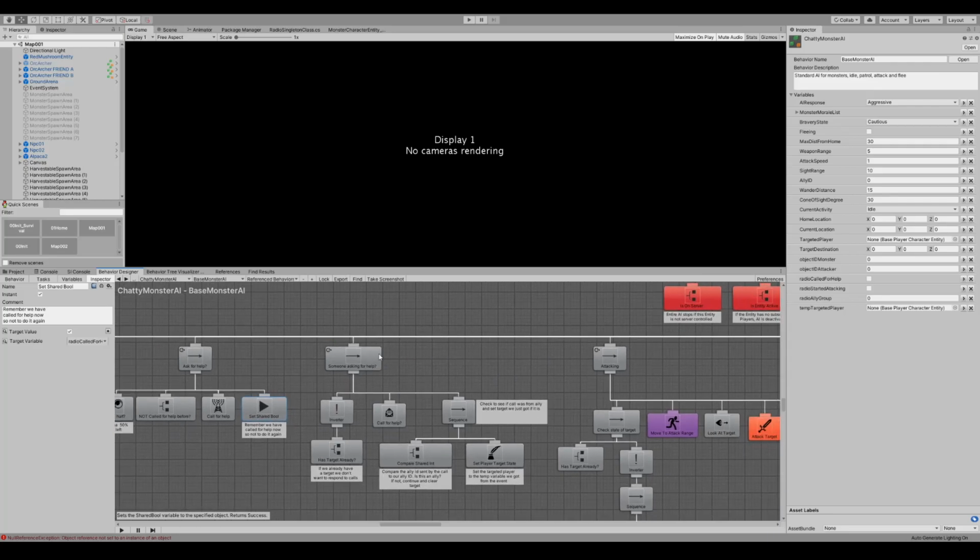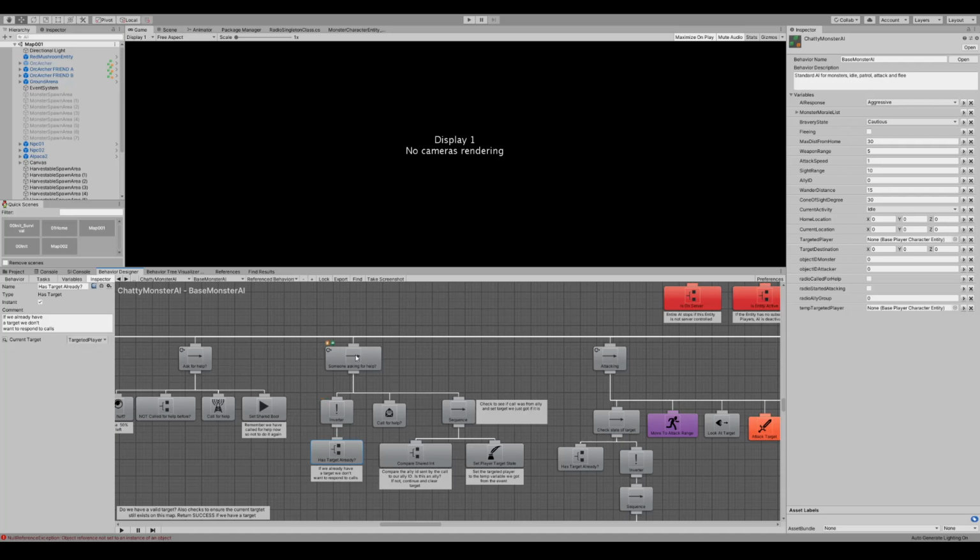The response section is a similar sequence. It checks to see if it has a target already. If it has a target already, it doesn't allow this call for help to override the target. You'll notice I have an inverted decorator here, and that's basically because the target returns a success if we have a target.